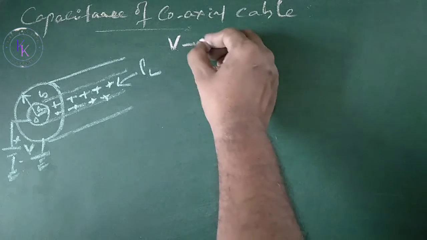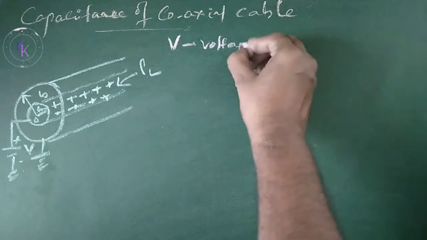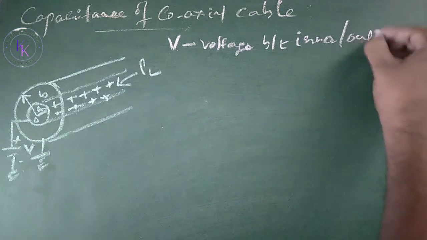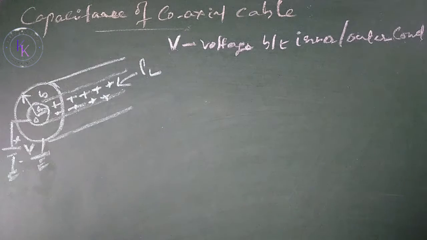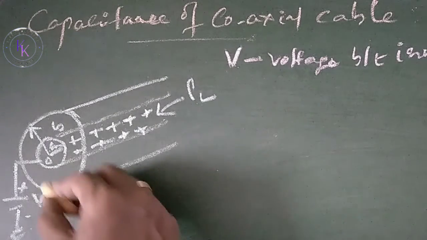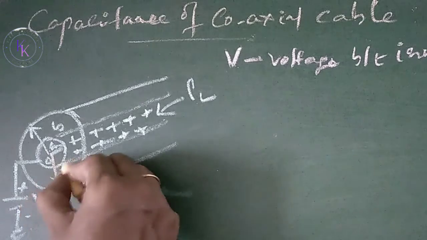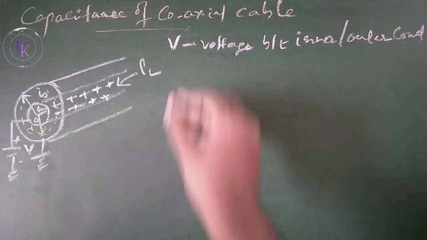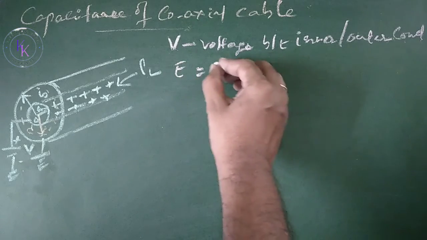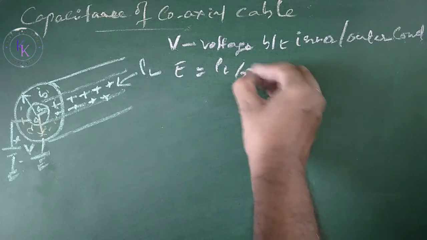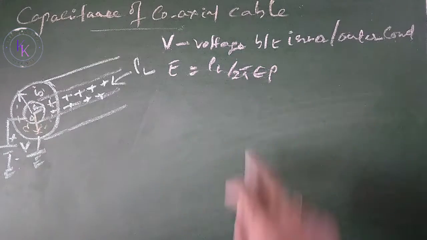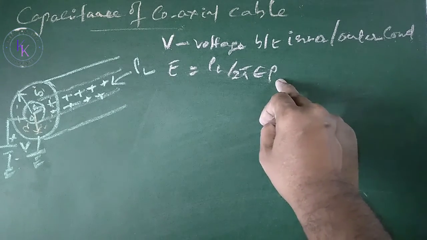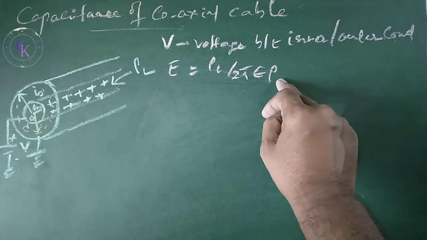Let V be the voltage between inner and outer conductor. Consider a point at distance rho from the origin. Now field intensity E equals rho L divided by 2 pi epsilon rho, where epsilon is the permittivity of the medium between inner and outer conductors. We have taken the rho in cylindrical coordinates.